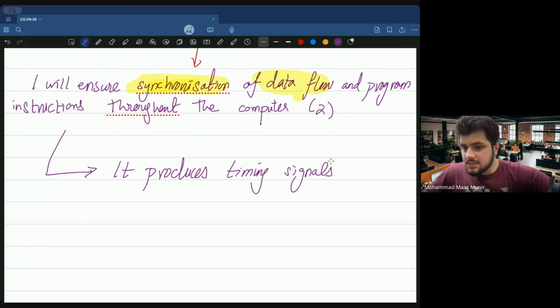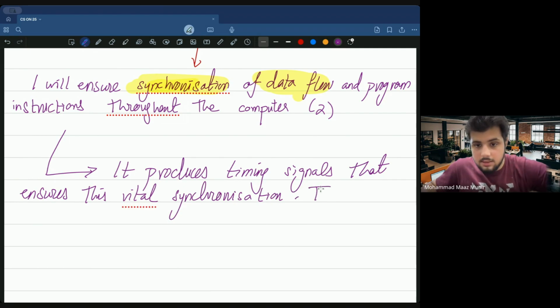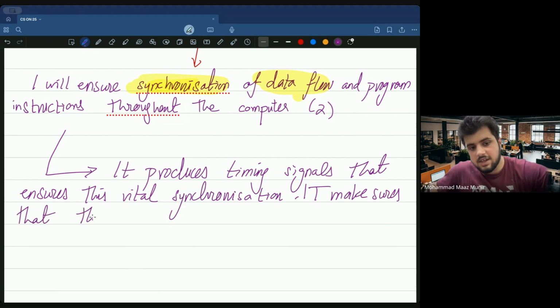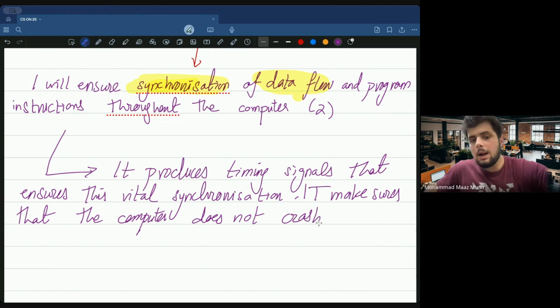So it produces timing signals that ensure this vital synchronization, and it makes sure that the computer does not crash. Computer does not crash.